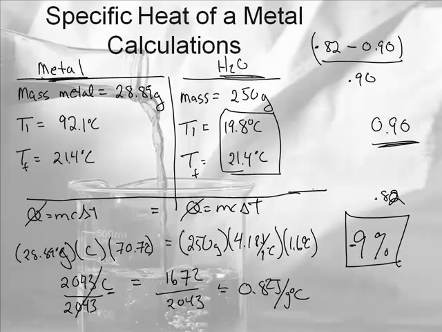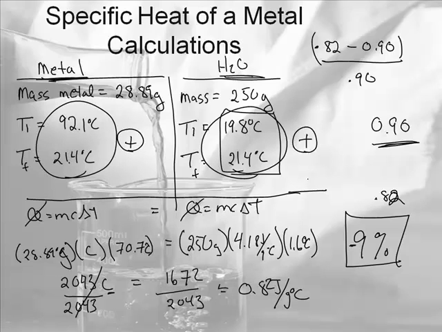So, folks, that's how you do it. You're actually going to do this experiment with maybe even aluminum. You'll have a metal, and you're going to try and find its specific heat. One thing I do want to say about this: guys, we don't have negative numbers in our temperatures. They're always going to be positive. They're absolute values for you math geeks. It doesn't really matter, it's a change in temperature. It makes your math a lot easier. Don't try and put a negative, even though this actually went down 70 degrees.